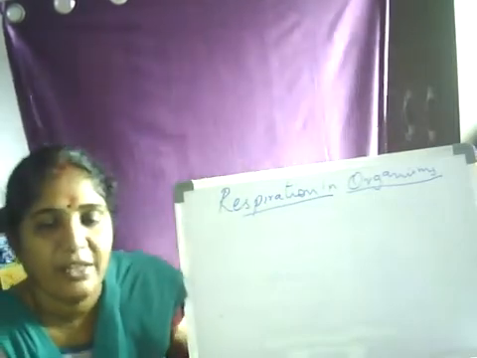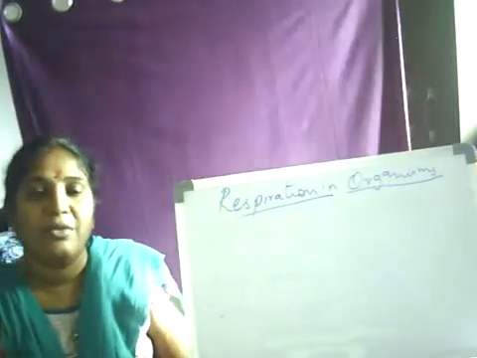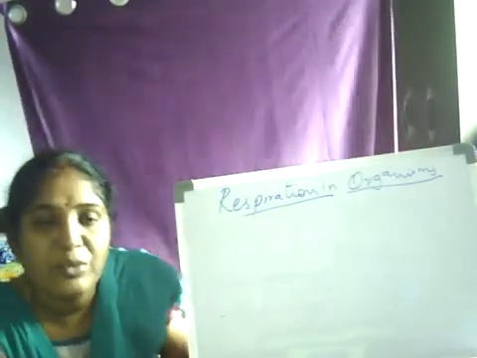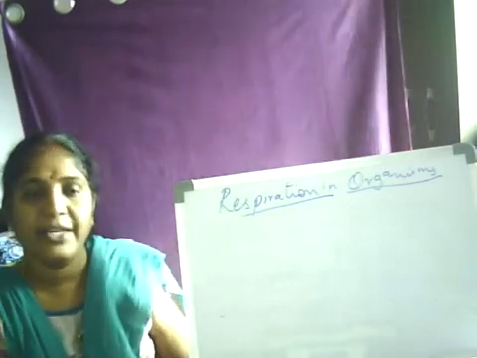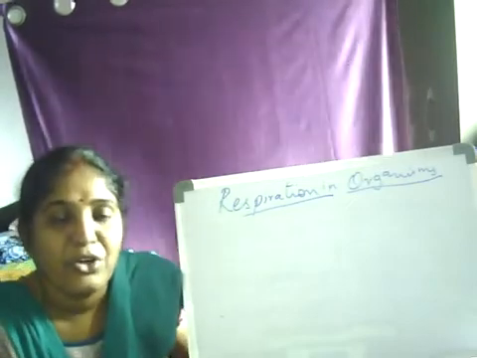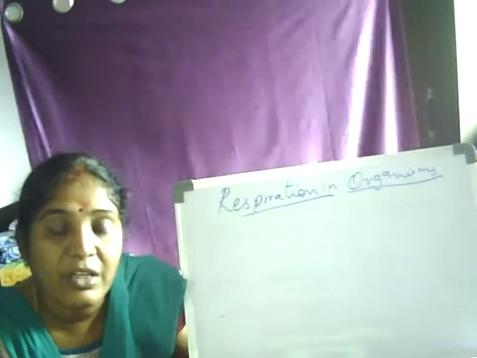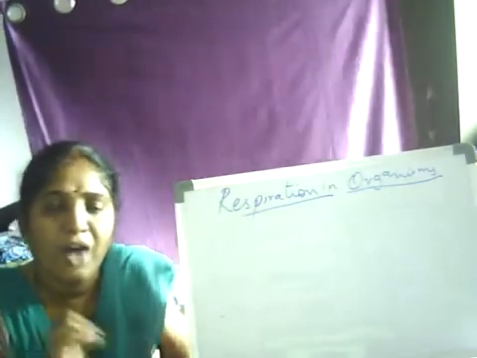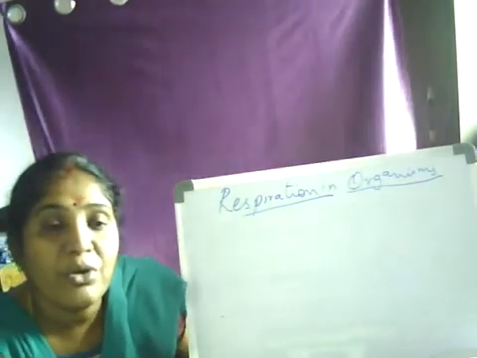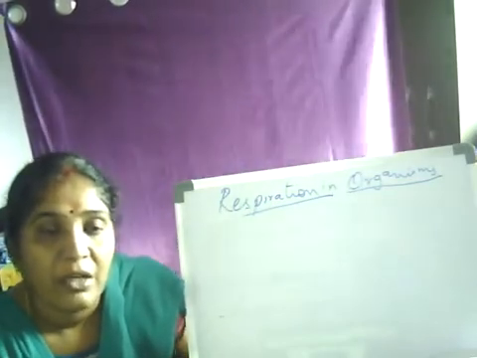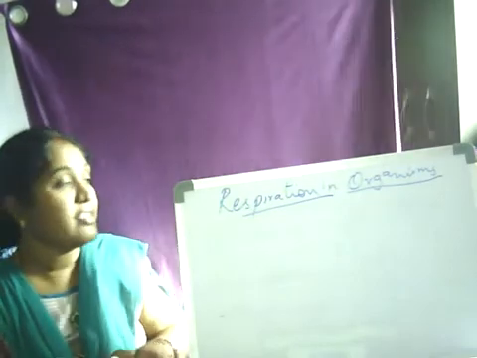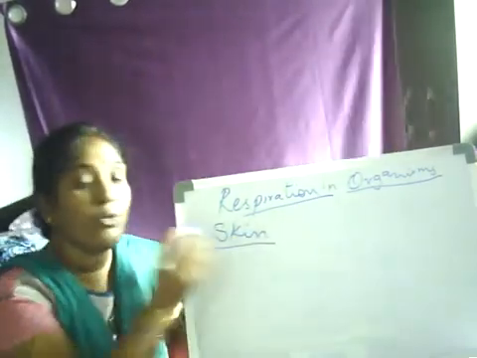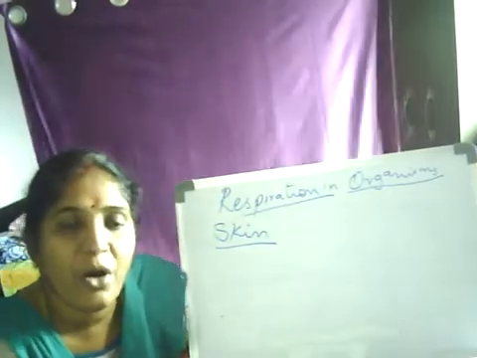To begin with, the smaller one, we take for example, earthworm. Where do you find earthworm? Right. In the burrows. You find earthworm living in the burrows. Now, inside the earth, inside the burrow, how is that earthworm going to respire? Right. There, the skin plays the role of respiratory organ.